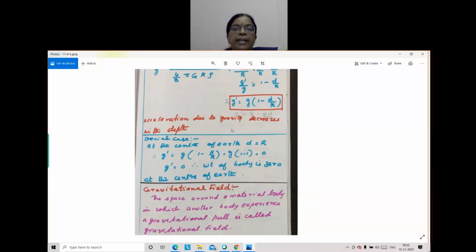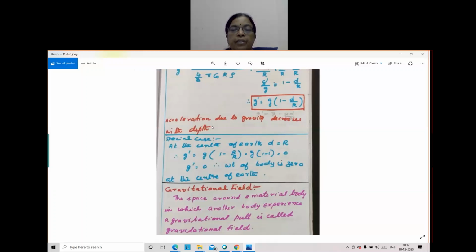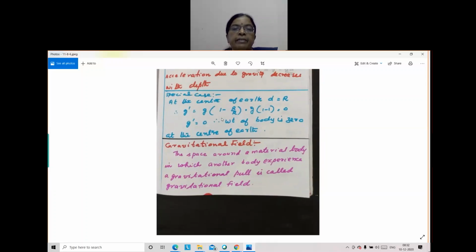So acceleration due to gravity decreases with depth. For both, when altitude increases, gravity decreases. When depth increases, we dig the earth and go towards the center. That time also acceleration due to gravity is decreasing. And as a special case, we can consider this one.